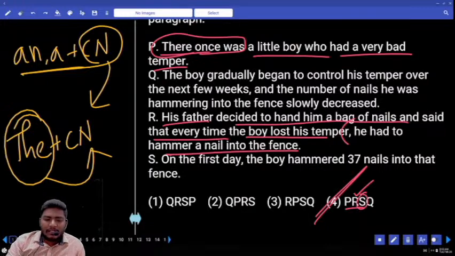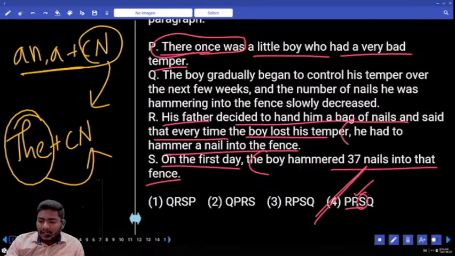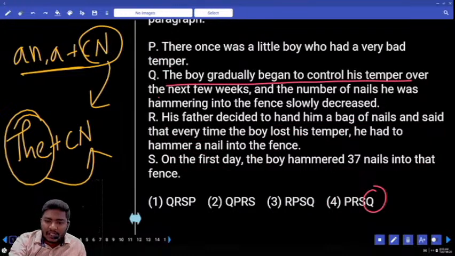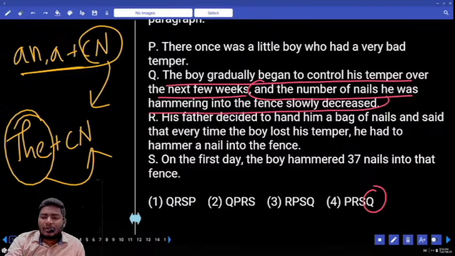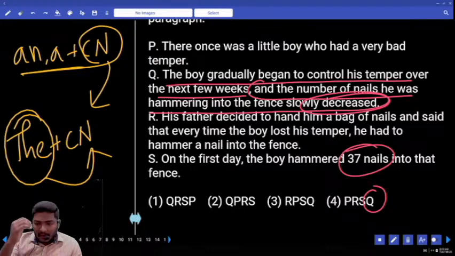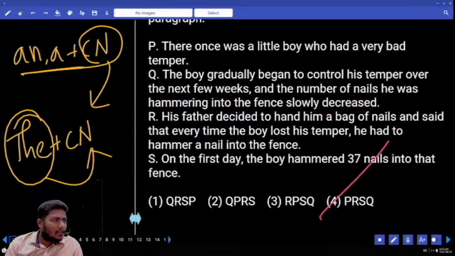Next, what is given in third place? S: On the first day, the boy hammered how many nails? 37. And finally, the boy gradually began to control his temper over the next few weeks, and the number of nails he was hammering into the fence slowly decreased. First day he nailed 37, and finally he understood that he is getting a lot of temper. So he started to decrease his temper, and finally he started to nail only a smaller number of nails on the fence. So absolutely we can go with the fourth option.